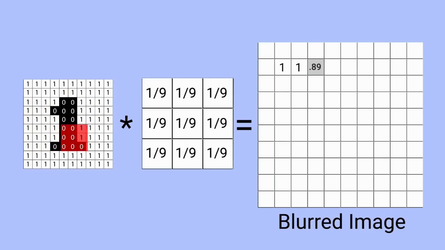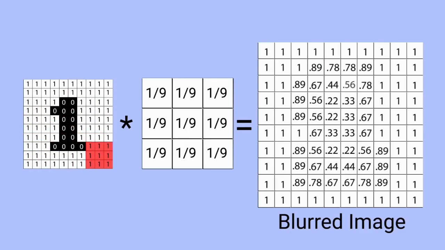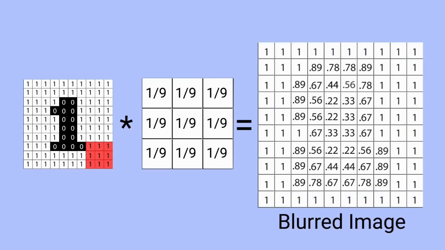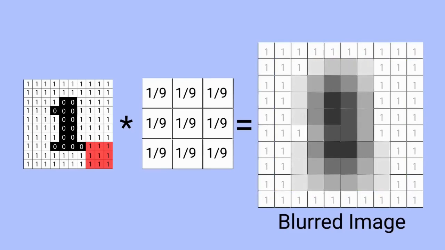Now, by applying the color to the pixels based on their values, we get a blurred image of the number 1. Here, the kernel took the sharp edges in the original image between black and white and smoothed or averaged them. This type of blur is called box blur.